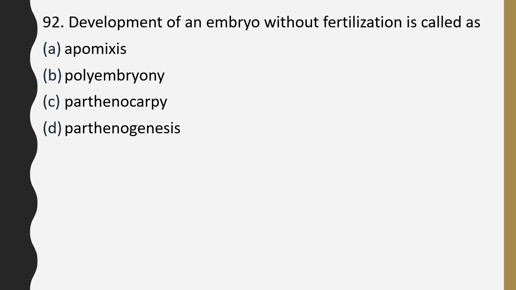Question number 92. Development of an embryo without fertilization is called as apomixis, polyembryony, parthenocarpy, or parthenogenesis? The correct answer is option D, parthenogenesis.